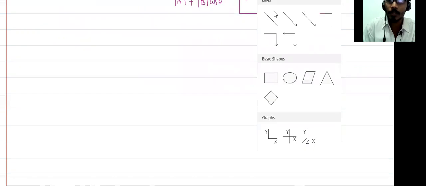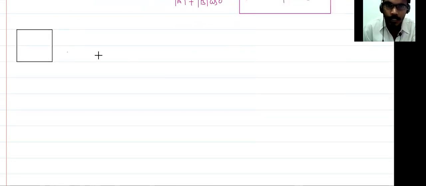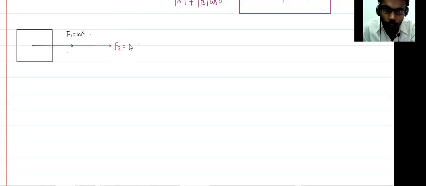Now my job is to find more. Let's suppose I'm just taking some cases. Suppose you have a block, and you apply a force in this direction, which is F1 equal to 10 Newton. There is another force F2 acting in the same direction, that is equal to 20 Newton. So what is the net force acting over the block? Here theta becomes what? 0 degree. Case 1.